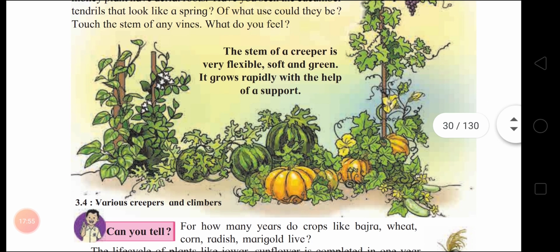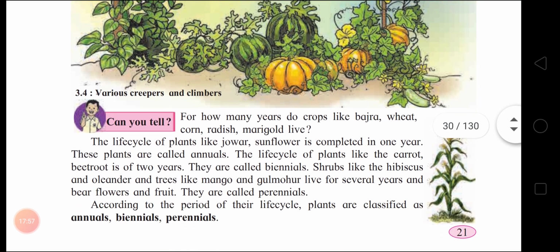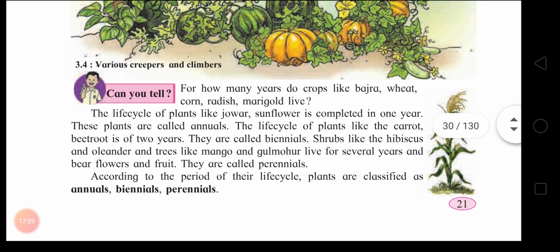Next. For how many years do crops like bajra, wheat, corn, radish, marigold live? All these plants survive for about 1 year. Got it, children? So now we will classify according to the period of their life cycle.